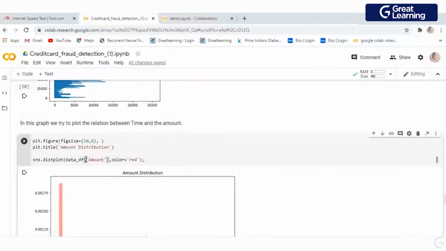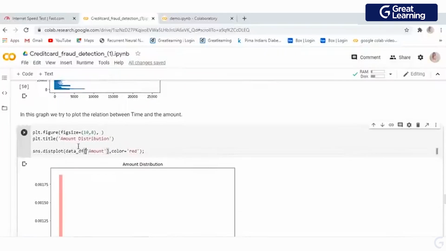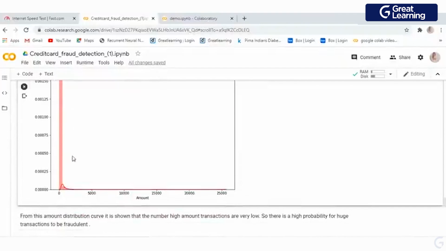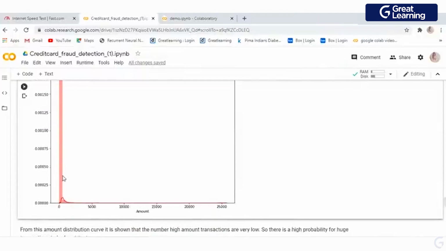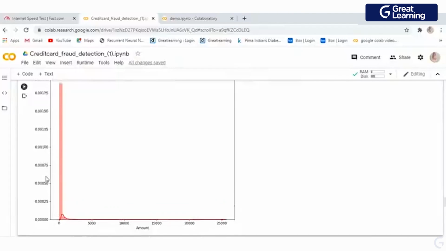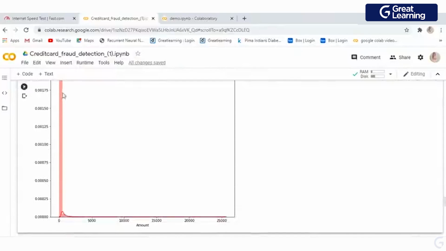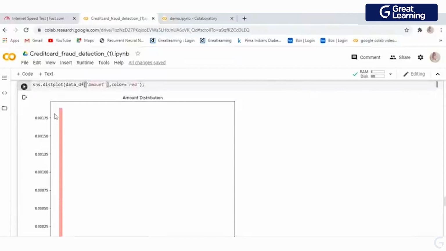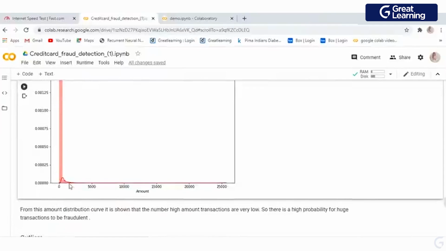Now in this graph we are going to check the amount distribution. The amount is basically what a person spends when taking a transaction. What's the normal amount? In this distribution graph, you can see that for most of the cases the amount is very low. But here you can see there is a little graph change.